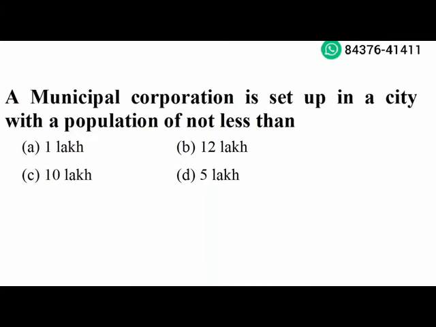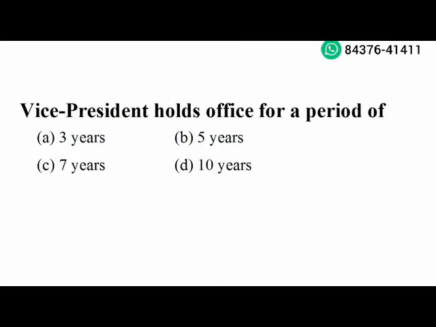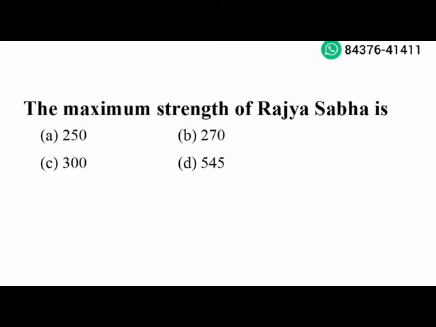Next question. A municipal corporation is set up in a city with a population of not less than 10 lakh. Option C is the right answer. Next question. Vice President holds office for a period of 5 years. Option B is the right answer. Next question. The maximum strength of Rajya Sabha is 250. Option A is the right answer.